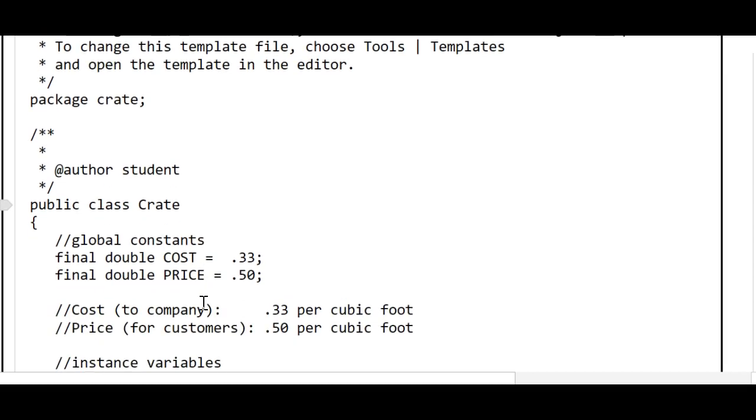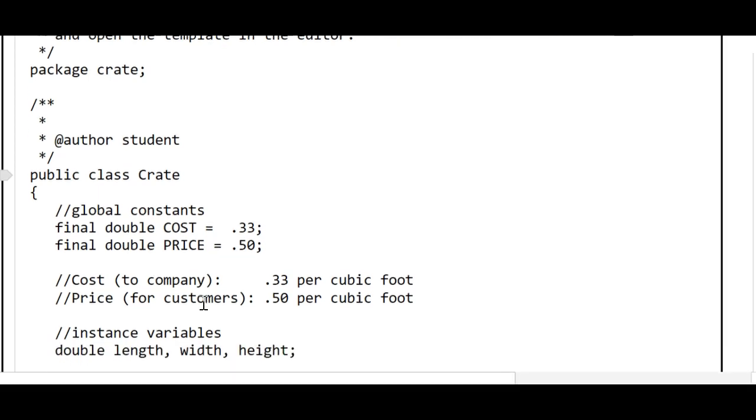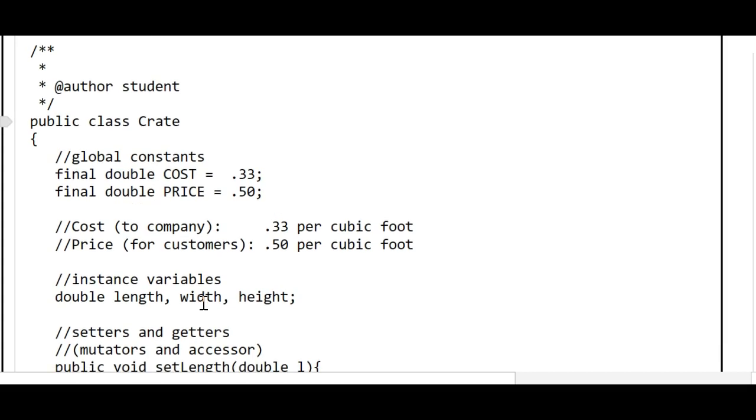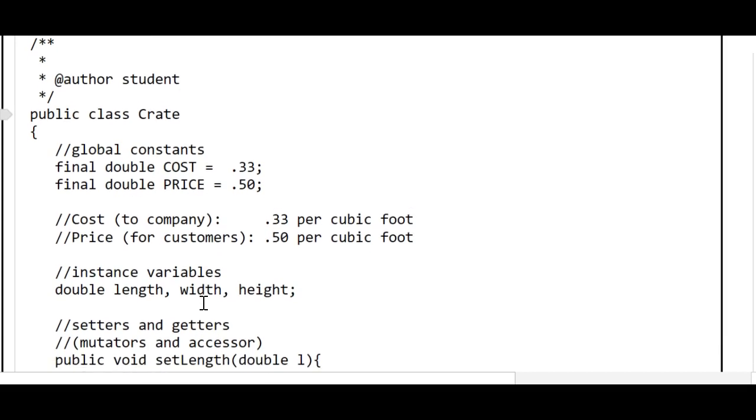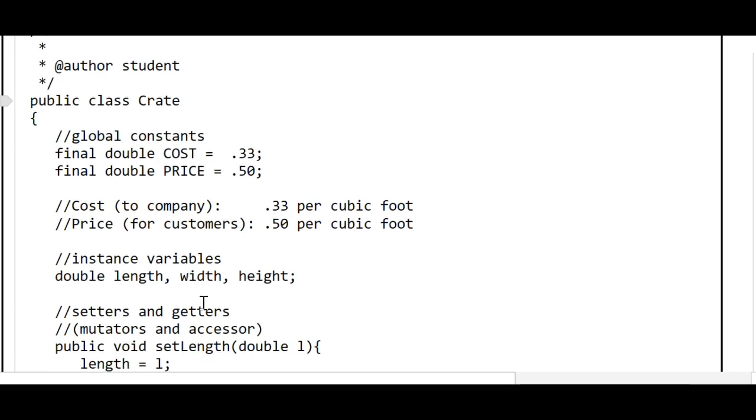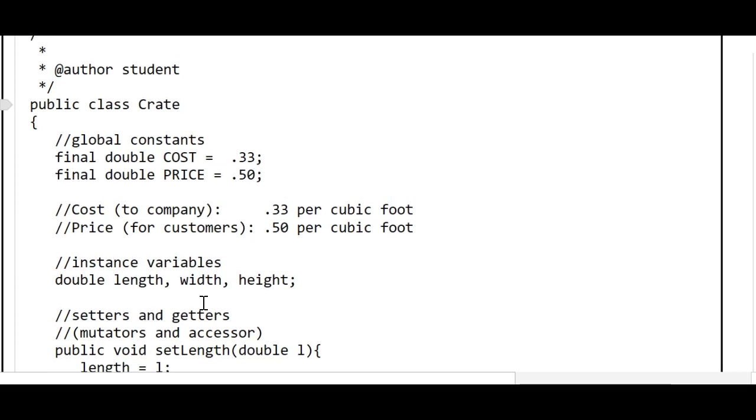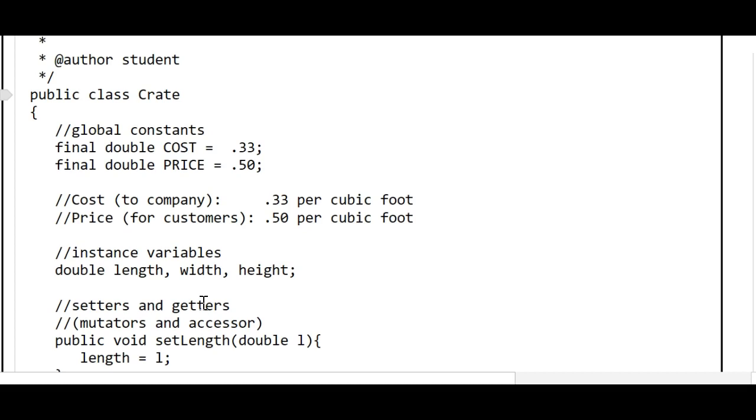In this example, we'll have three classes. A crate class, which defines a crate object with a length, width, and height, as well as a cost, which is what it costs a company to produce a crate, and a price, what a customer will pay for the crate. And the cost is 33 cents per cubic foot for the company, and the price for customers is 50 cents per cubic foot.